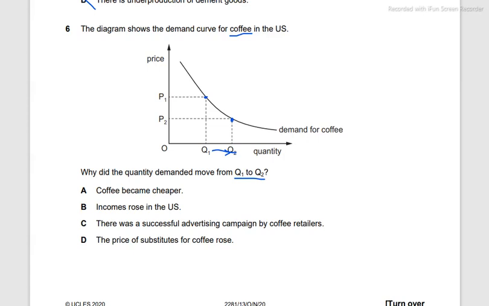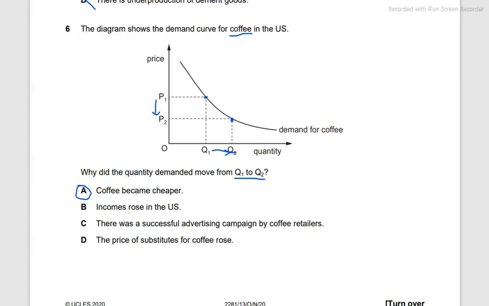This is a movement, and it is absolutely essential that you know that price doesn't change the curve. Price affects a movement along the demand curve. And here there is a movement, so there's obviously something with the price. So we have to look at the price. The price is decreasing, so coffee is actually becoming cheaper, which is coincidentally the answer.